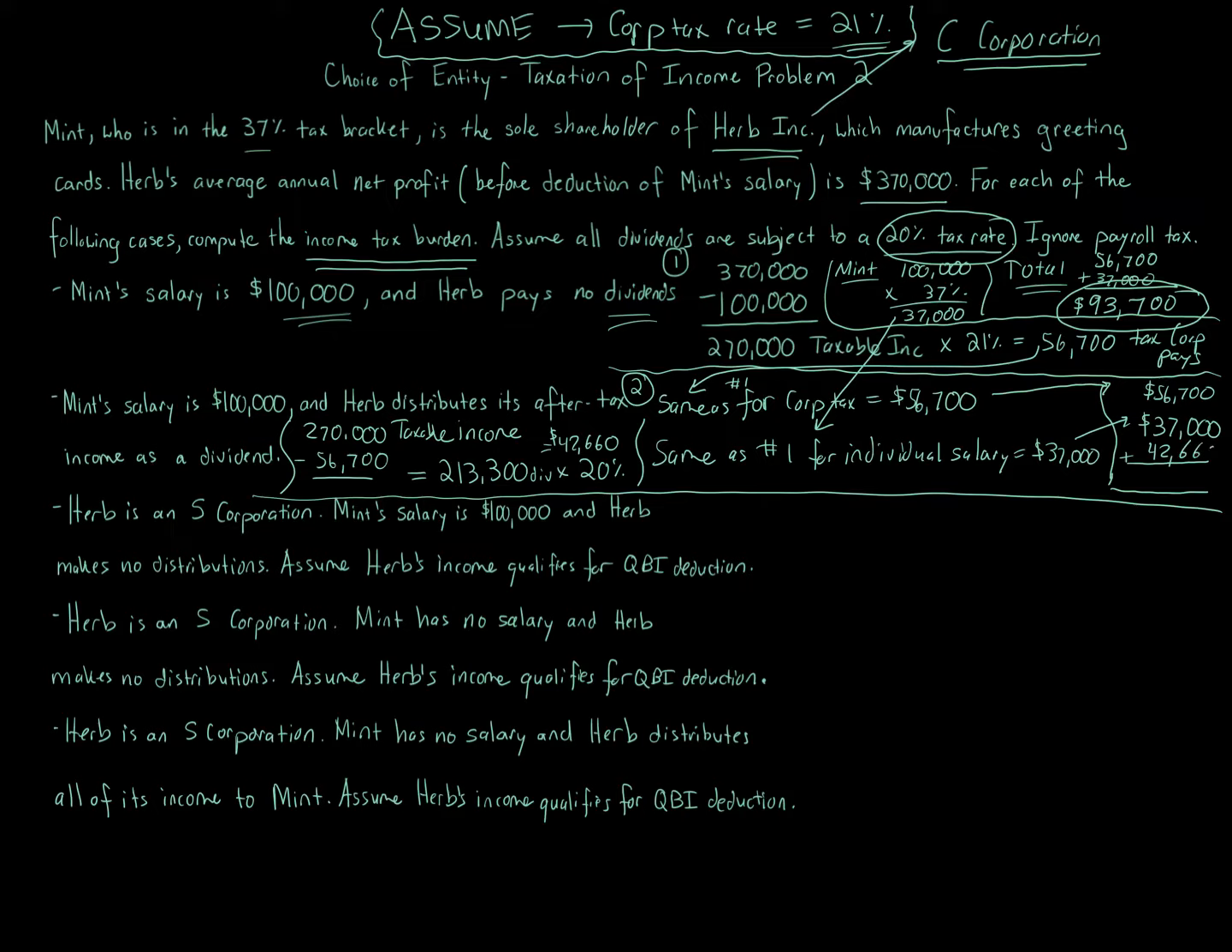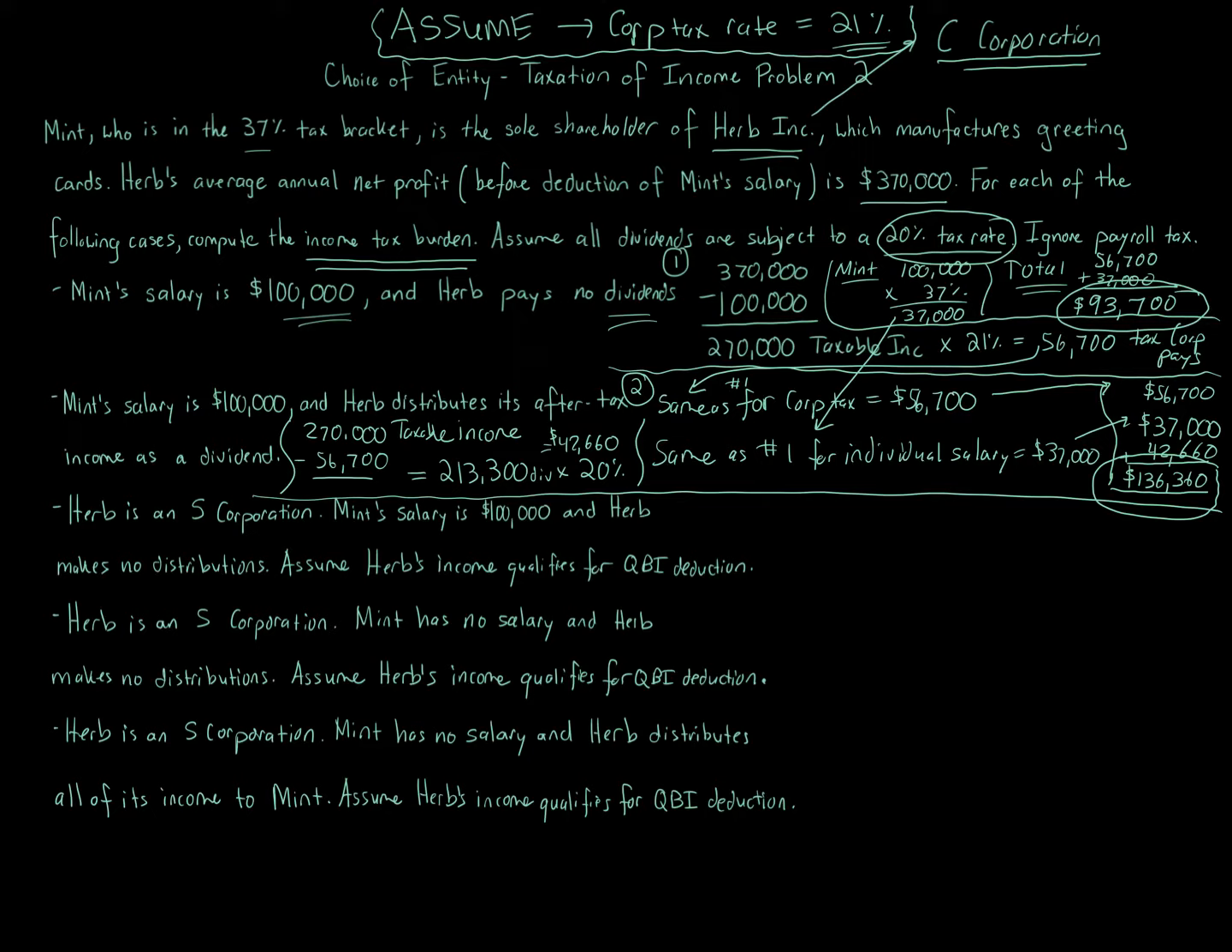When we add those three numbers together, we're going to get $136,360. And that is the answer for our second variation, again, the ultimate tax burden. So the idea is in the first question, Mint salary, with no dividends, we've got C corporation tax and we've got tax on Mint salary. That's it. There's no tax on dividend because it gets retained.